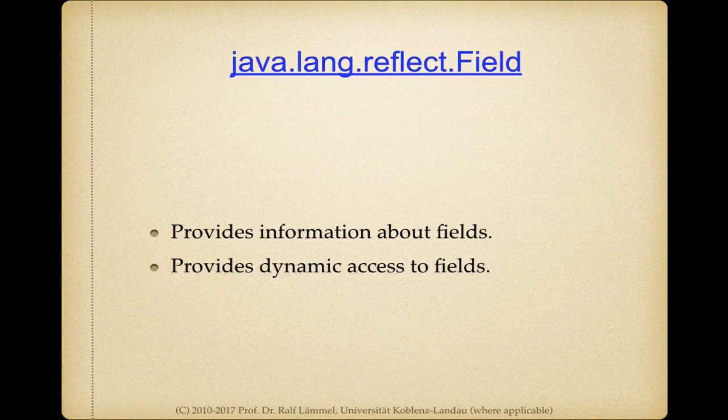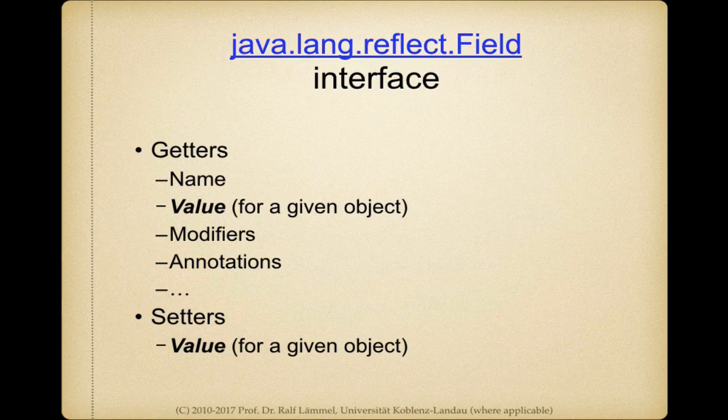Likewise, we have an API for fields, so we can retrieve the type of a field, we can change the value of a field, read the value of the field. So we've got a few getters, and this time we've got a setter, but this doesn't mean that we can change the field declaration in any way.